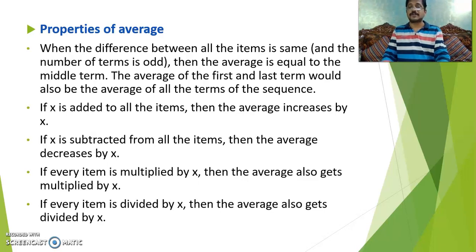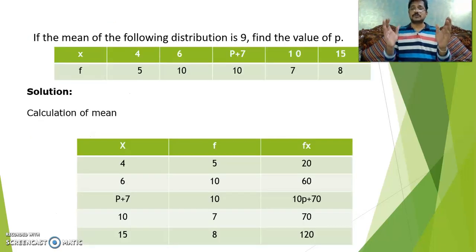Okay, so maybe you understand very well. Now we are going to see the same concept for grouped data. The mean of the following distribution is 9, then find the value of p here. So x represents the observations and f represents the frequencies.